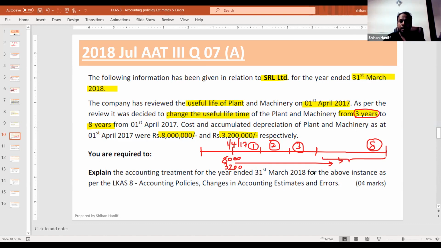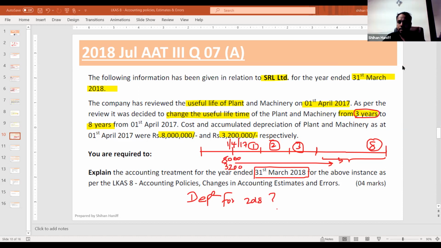Right? Then can you all tell me how much is the depreciation charge for the year ended 31st March 2018? Depreciation for 2018. How much? Right.